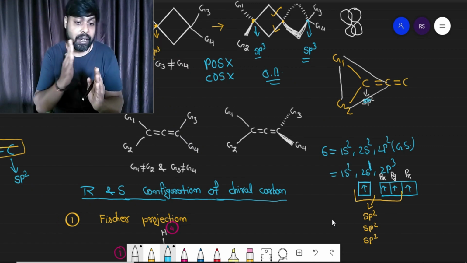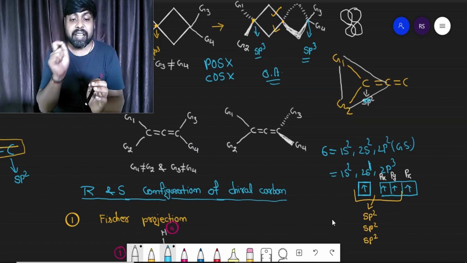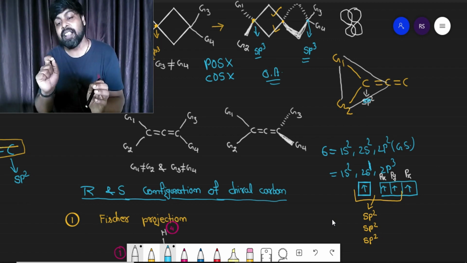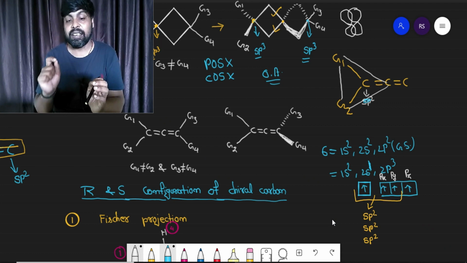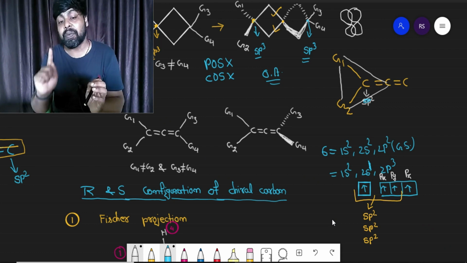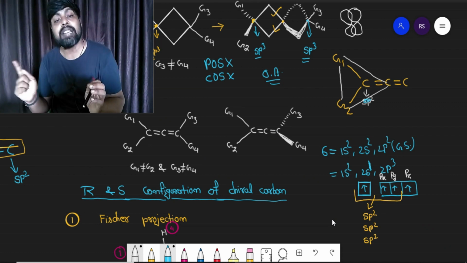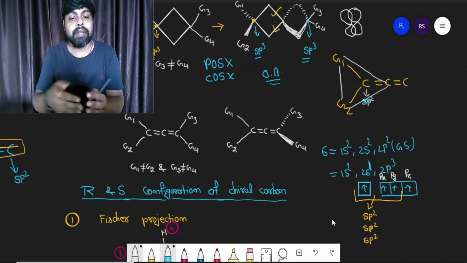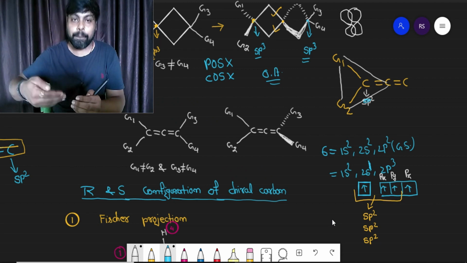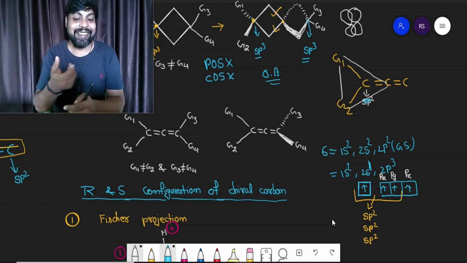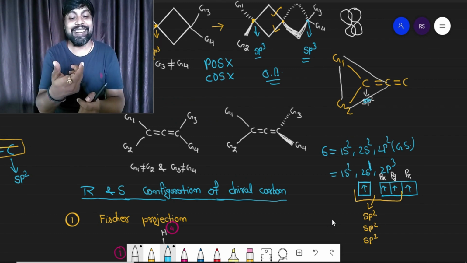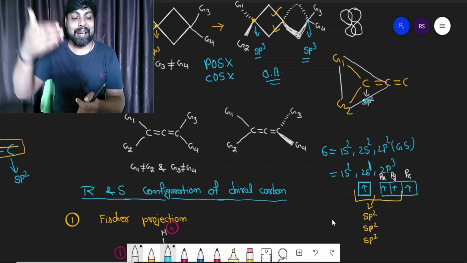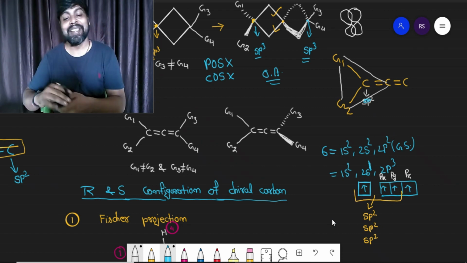Now if the pi bond between 1 and 2 is formed by the overlapping of pz and pz, then definitely the pi bond between 2 and 3 will be formed by py and py, and py will be in the plane of paper, that I was saying. If the first pi bond is in the vertical plane, the second pi bond will be in the horizontal plane.